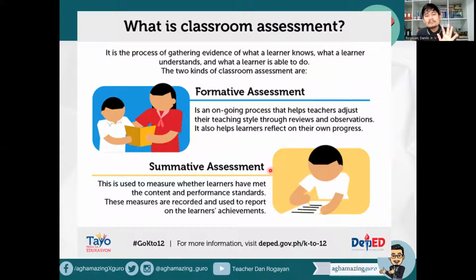These are the two types of classroom assessment in the Department of Education, under Department Order Number 5, Series of 2017, the Bible of Assessment in DepEd. So when we say classroom assessment, it is a process of gathering evidence of what a learner knows, understands, and is able to do. The formative assessment is an ongoing process during instruction that helps teachers adjust their teaching style through reviews and observation.